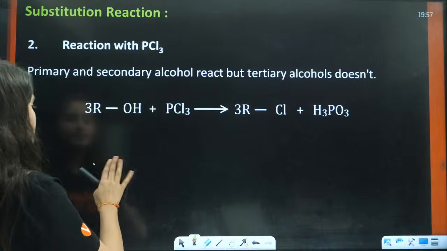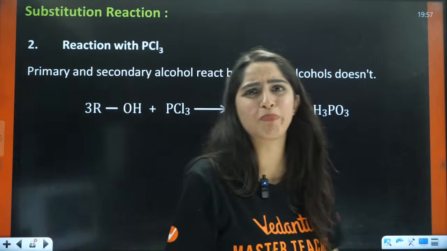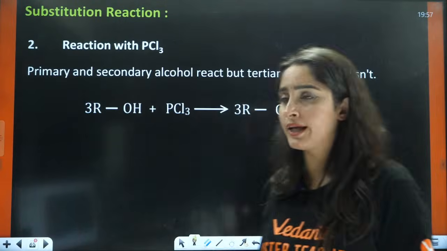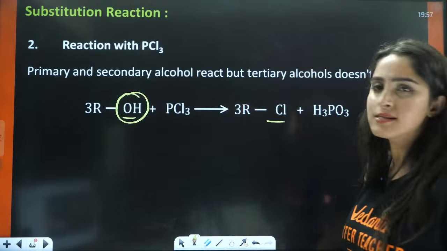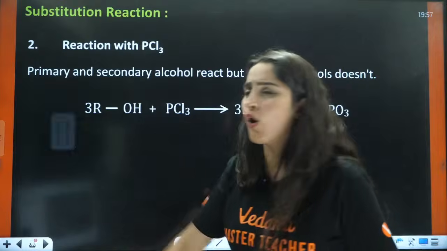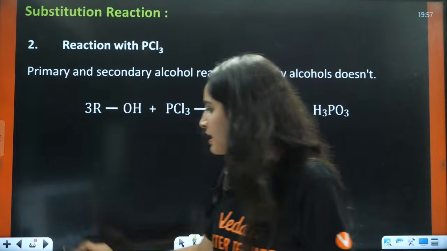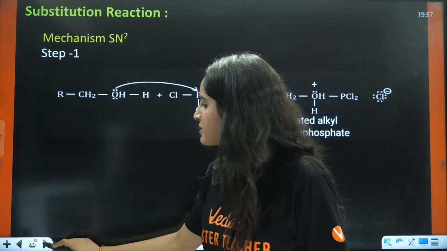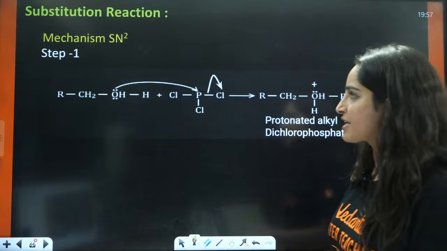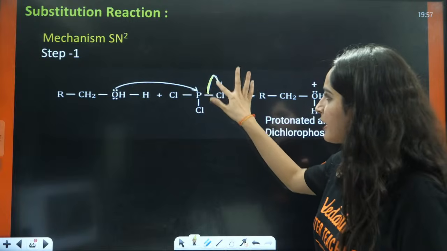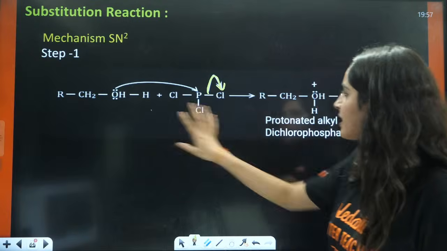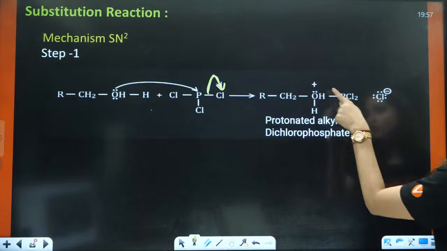Now next is reaction with PCl3, PCl5, SOCl2, all these reactions, where the OH will be replaced by Cl, right? These reactions we have already done in haloalkanes and haloarenes. If you want to see the mechanism, the lone pair will attack here, then the electrons will jump and PCl2 is going to attack here.